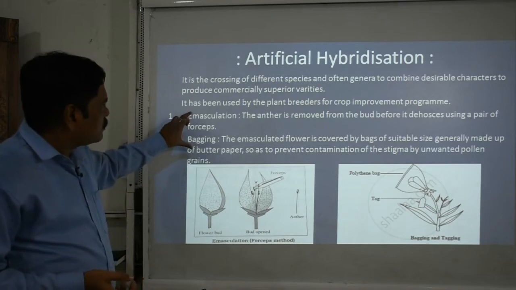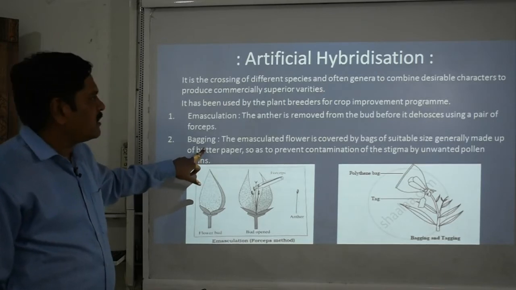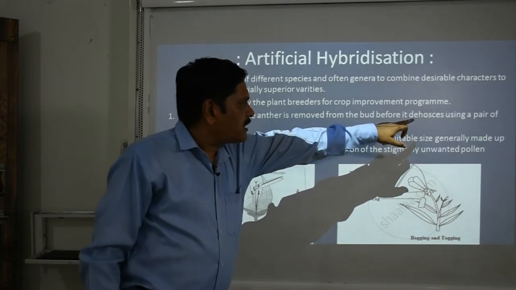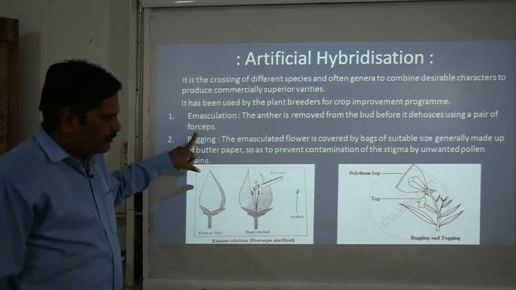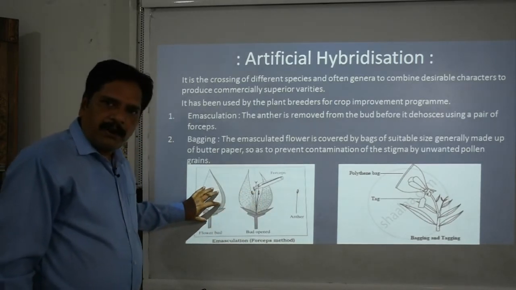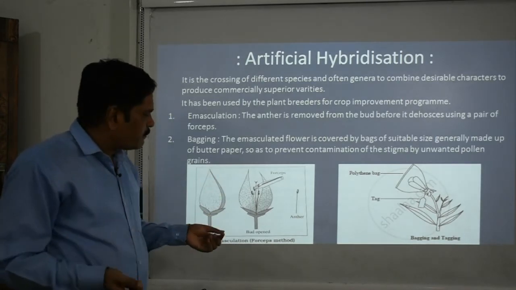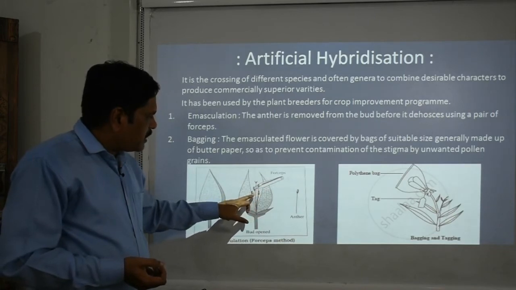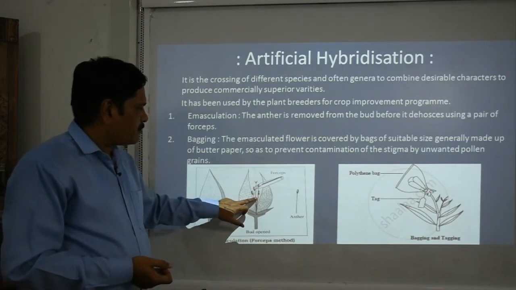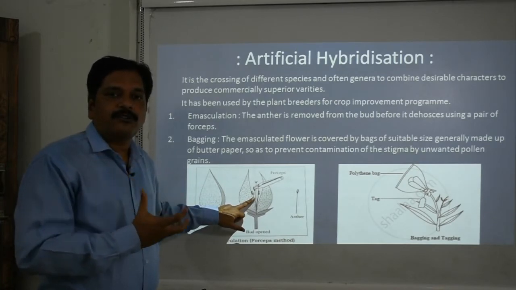There are two main stages here. One is emasculation and the second is bagging. What is emasculation? The anther is removed from the bud before it dehisces, using a pair of forceps. You can see here that when the flower is in bud form, before its maturation or blooming, we can remove the anther or stamen, and this method converts a bisexual flower into a unisexual flower.